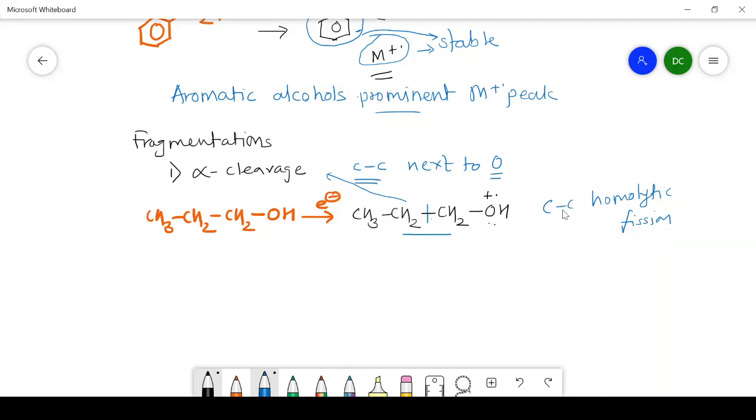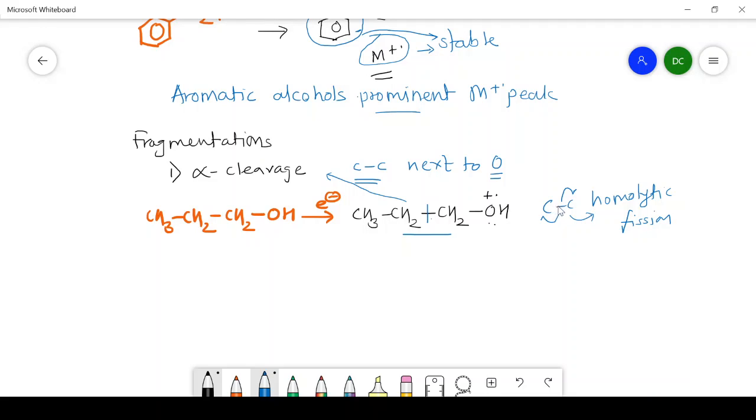It means that from this bond one electron is transferred to this carbon and the second electron is transferred to this carbon. Therefore, the fission occurs in such a way that the two atoms get one electron each, and that is known as homolytic fission. Both atoms get the same number of electrons, that is, one electron each.